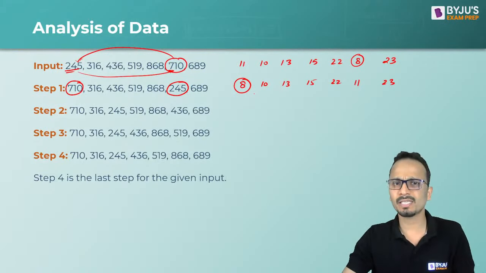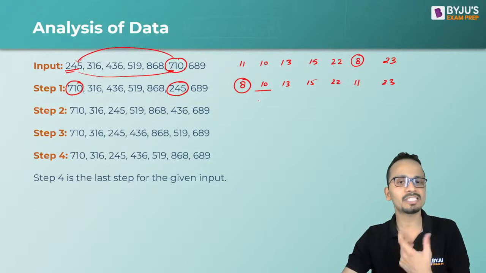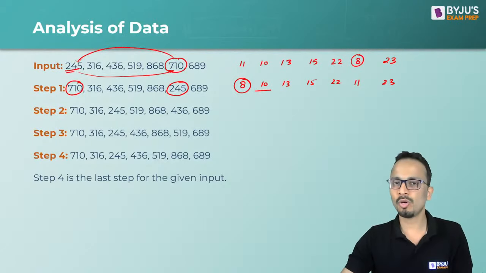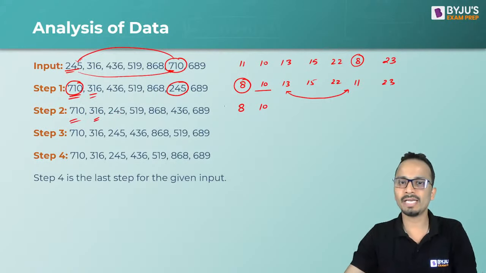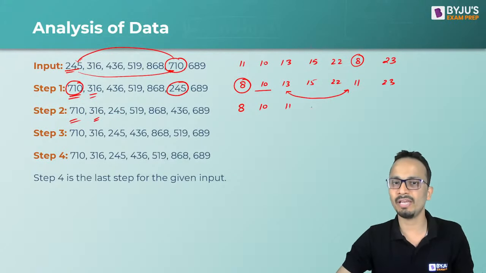Now in this case 8 के बाद 10 भी अपनी पोजीशन पे आ गया, because 10 is the next higher value. So in the agenda now we'll have to interchange these two. 11 should come at the front. So 8 and 10 are at their places. First two numbers are already at their places. So now let us interchange 11 and 13. So 11, 15, 22, 13 and 23.